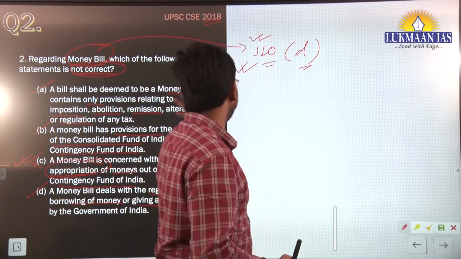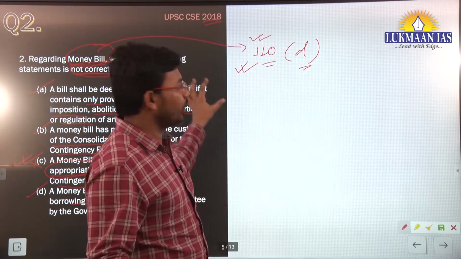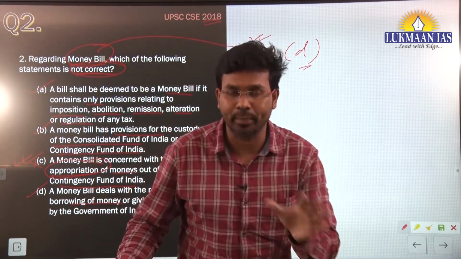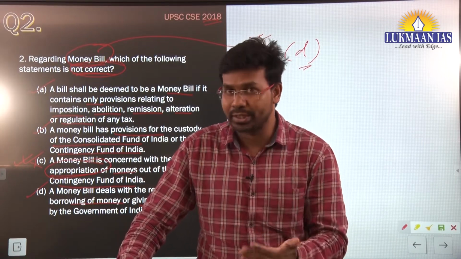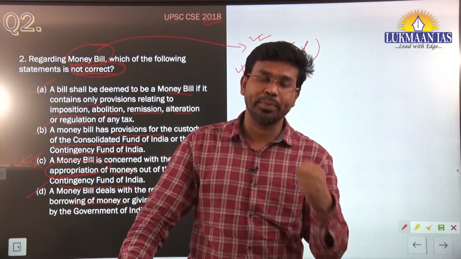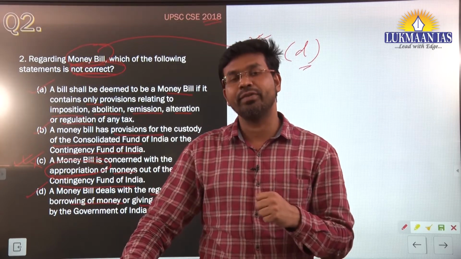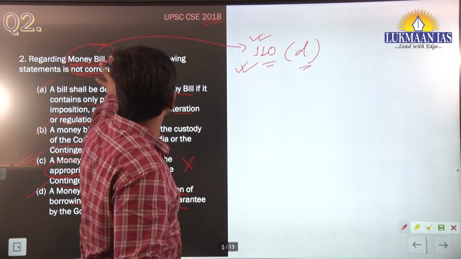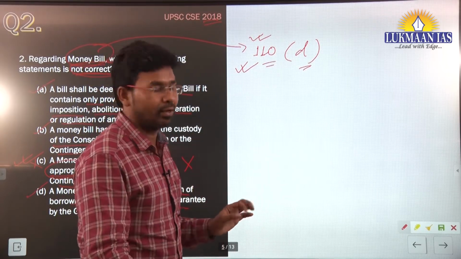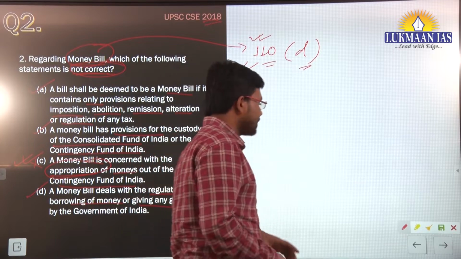If we talk about money bill, it is a very prominent part, because the Government of India comes up with the budget. Okay, so it appropriates money from the Consolidated Fund of India. Then there are a lot of references where you find mention of the money bill. So that's why reading these articles matters.